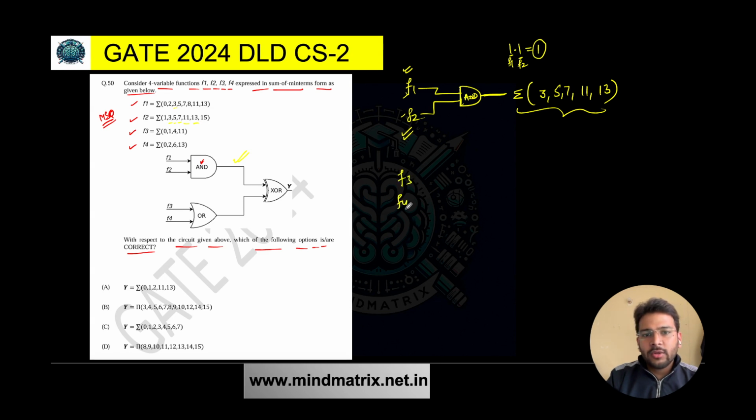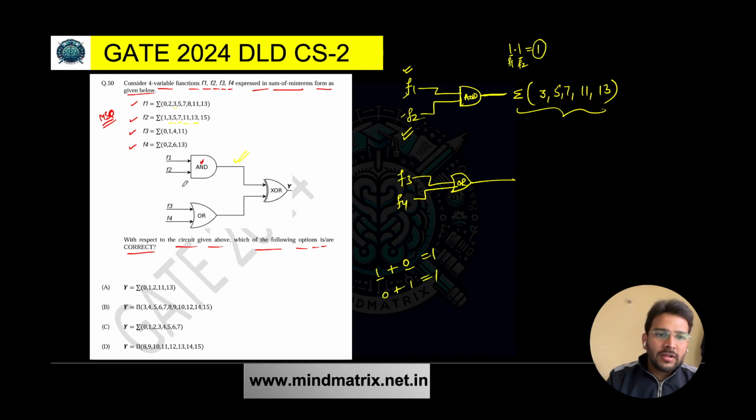Now what about this OR operation? You have F3, you have F4, and there is an OR operation that you are performing between these two functions. In OR operation, it doesn't matter, like let's say 1 or 0 will give you 1, 0 or 1 will give you 1.